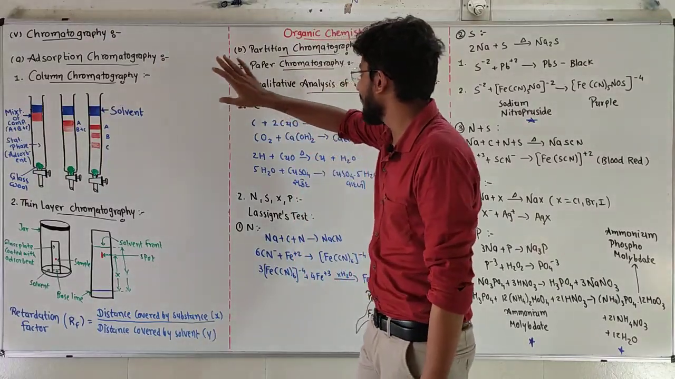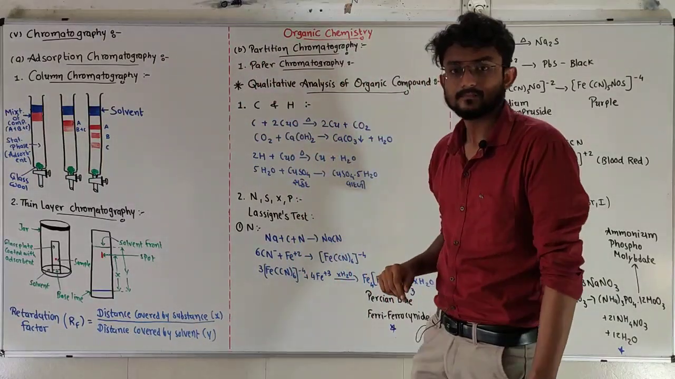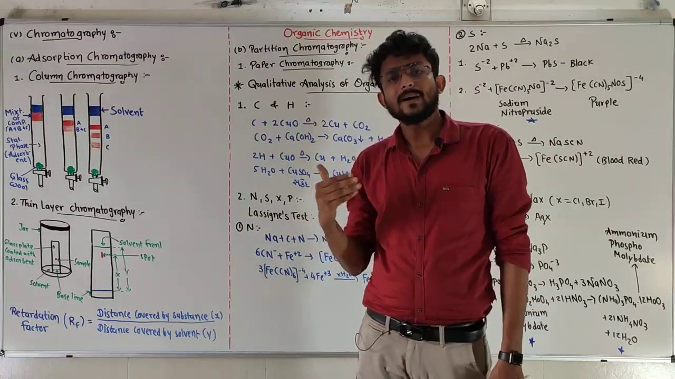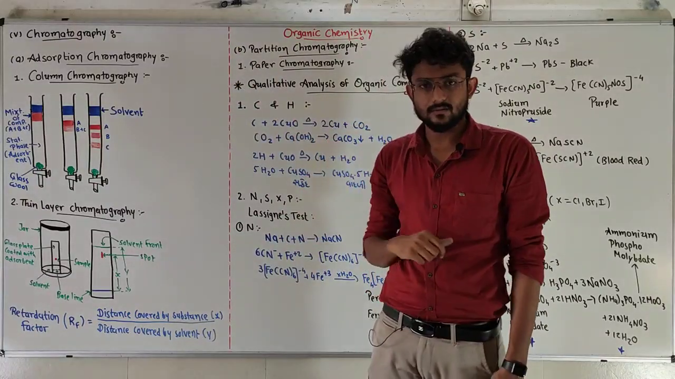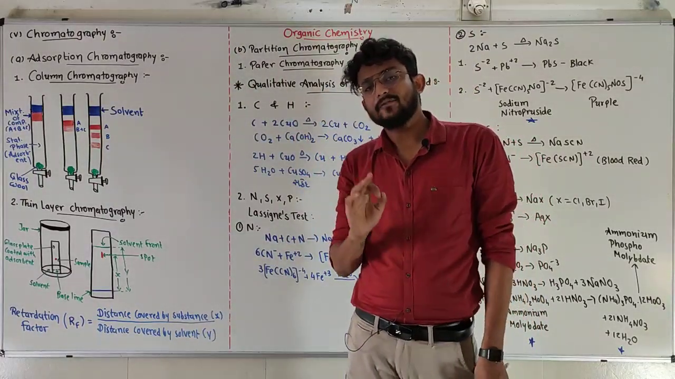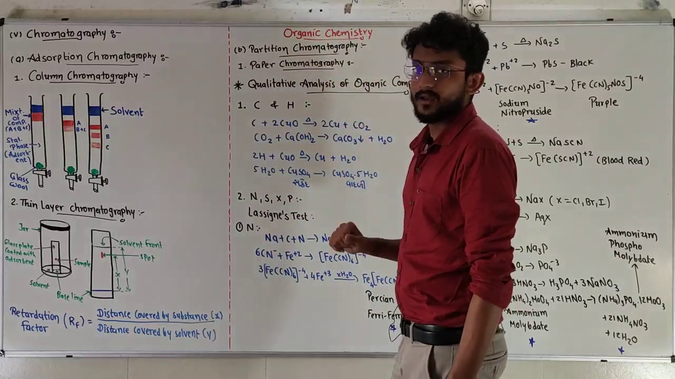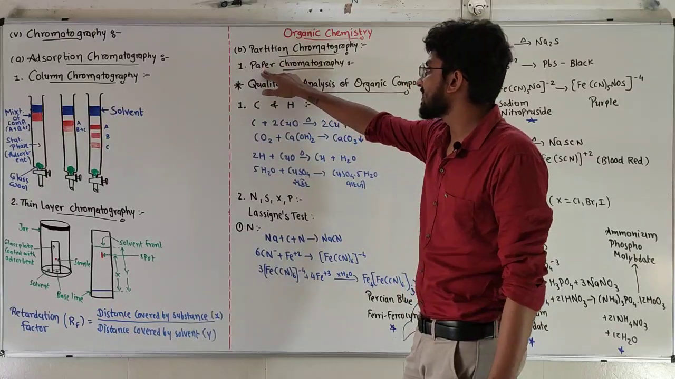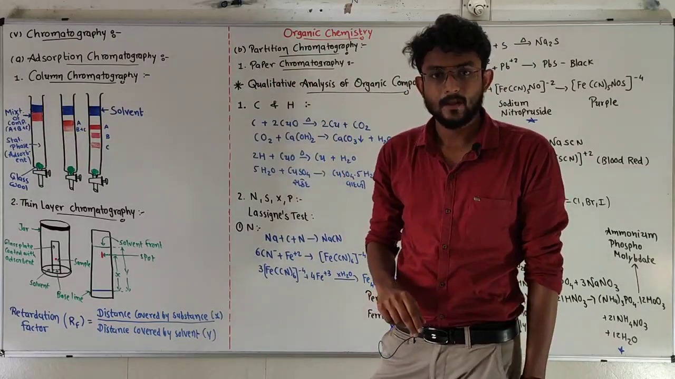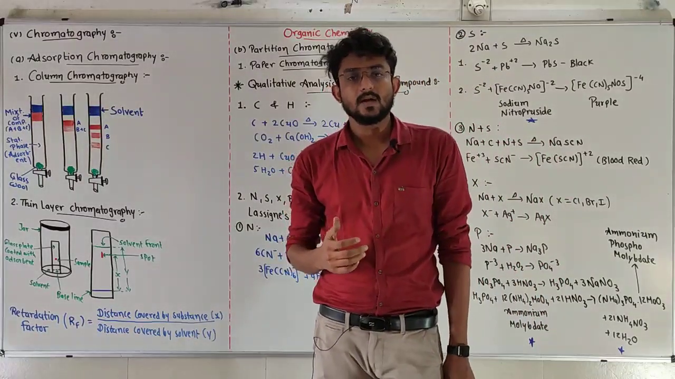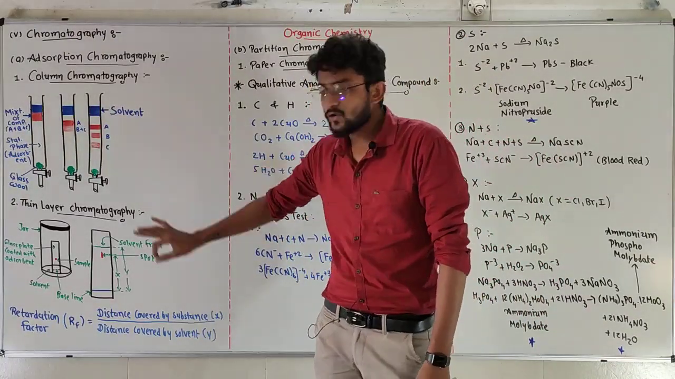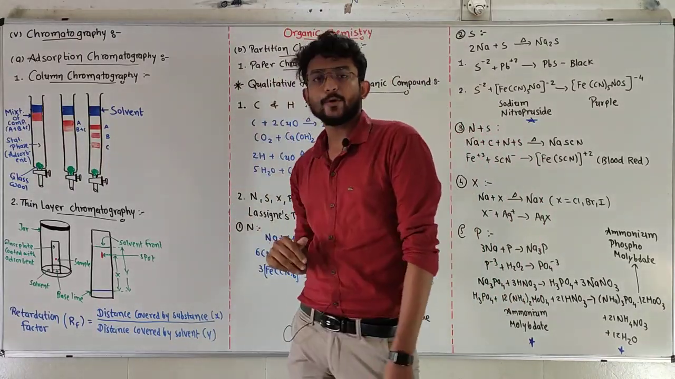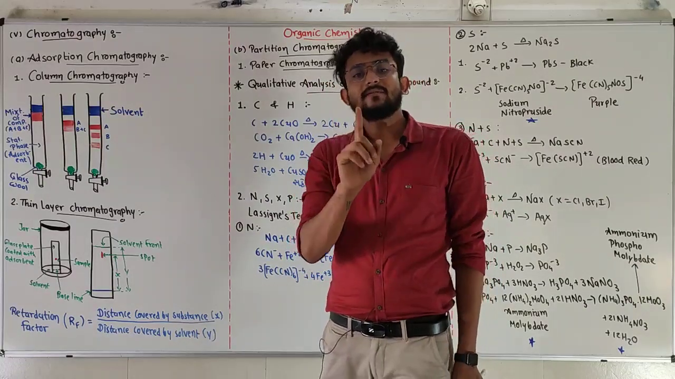Now the second type is partition chromatography. As we discussed, every single substance has a different rate of partition. So we are going to use that factor in partition chromatography. Our method for partition chromatography is paper chromatography. What is paper chromatography? It is similar to thin layer chromatography. The same procedure is followed in paper chromatography, but with only one difference.